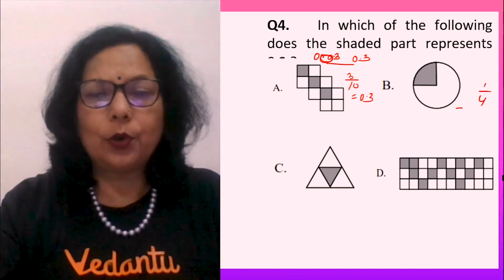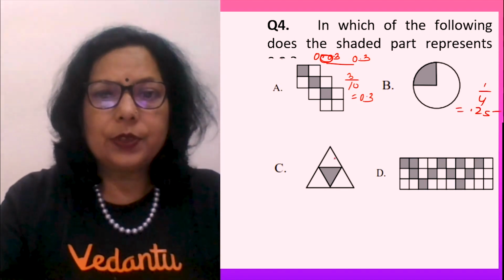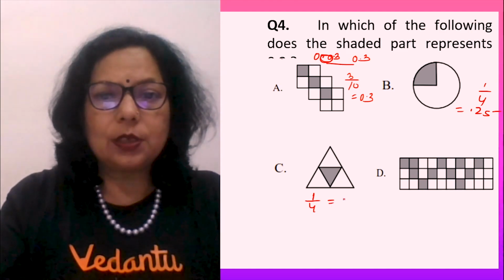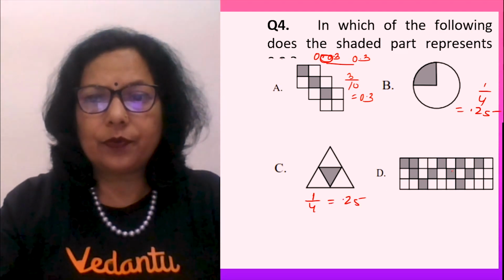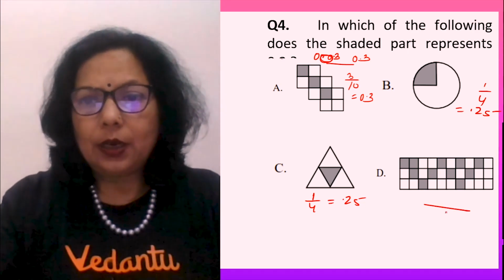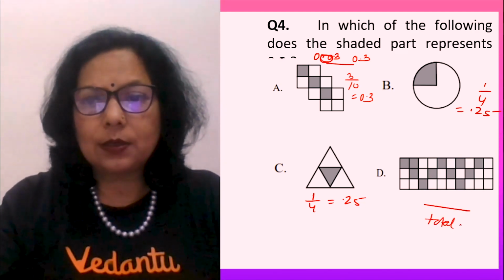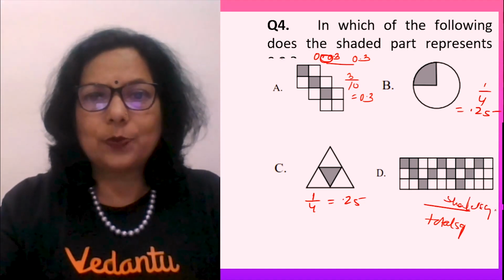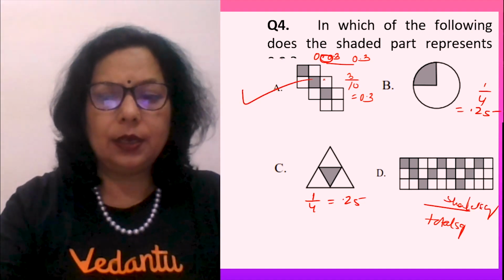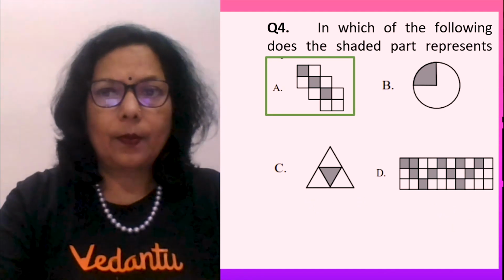This is 1 upon 4, equal to 0.25. This is again 1 upon 4, equal to 0.25. 3, 6, 9, 12, 15, and you can count so many, like total squares upon the shaded squares. But since we were asked 0.3, our option A is correct.